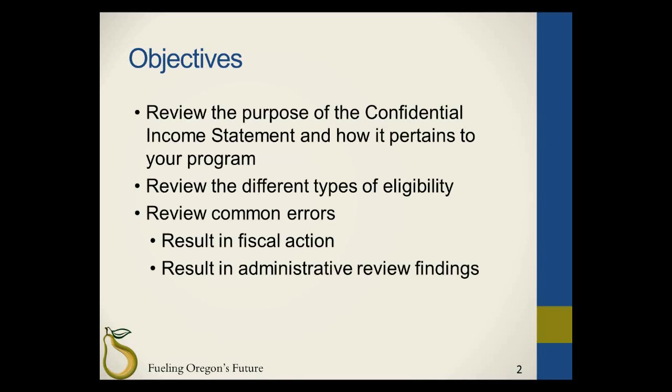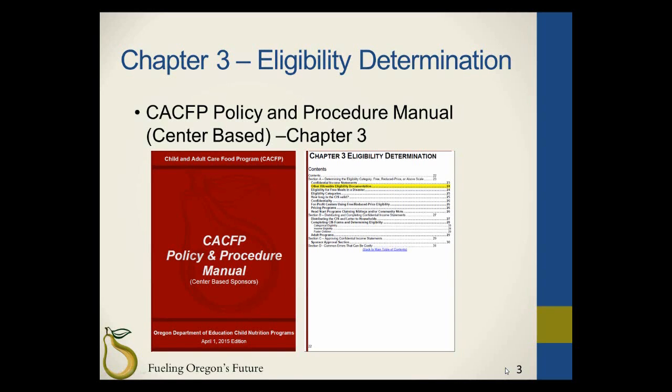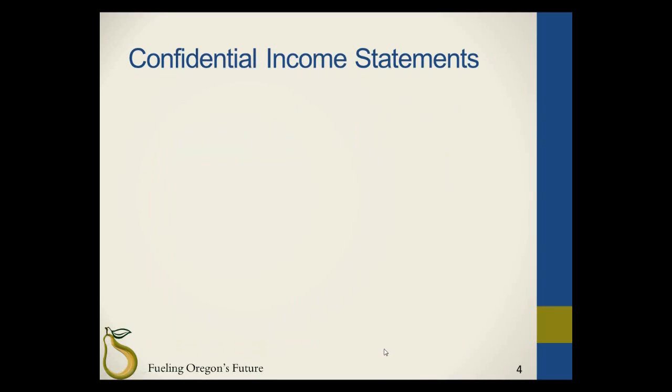Please note that we will review approving CIS applications in the Child Nutrition Program training, approving confidential income statements. This session is an overview of the CACFP Policy and Procedure Manual for Center-Based Sponsors, Chapter 3, titled Eligibility Determination. The manual is located online at the Oregon Department of Education's CACFP's public website. The link to the manual is located on the slides titled Resources, which is at the end of this presentation.